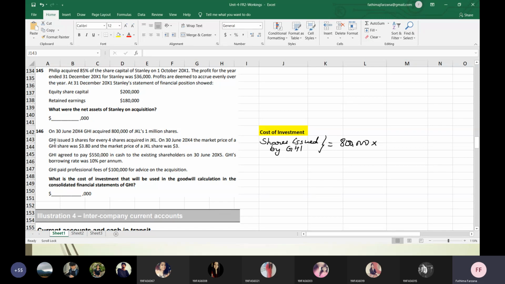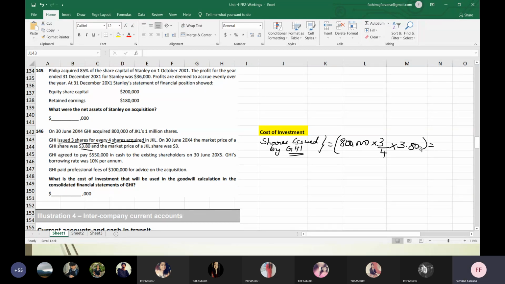They are telling GHI issued 3 shares for every 4 shares acquired in JKL. So how can I write it? 3/4. Very good. 3 shares for every 4 shares. So 3/4 into what is the market price of GHI? Because I'm doing it for GHI only. So what is its market price? It is 3.80. You have to take that.